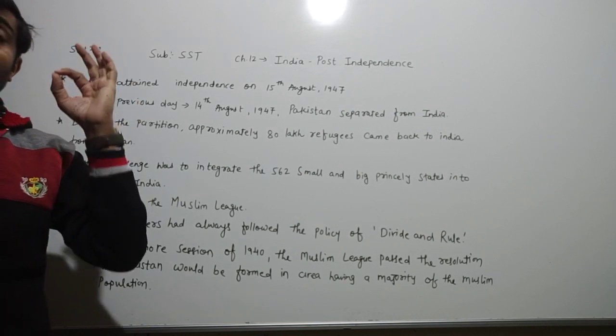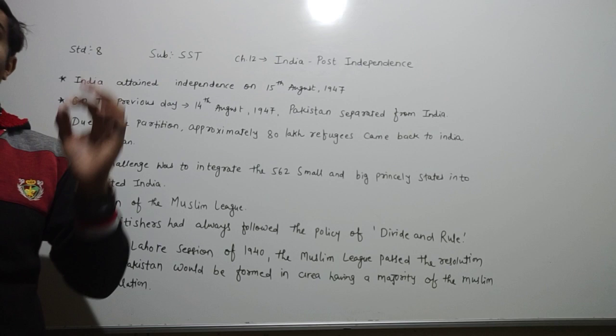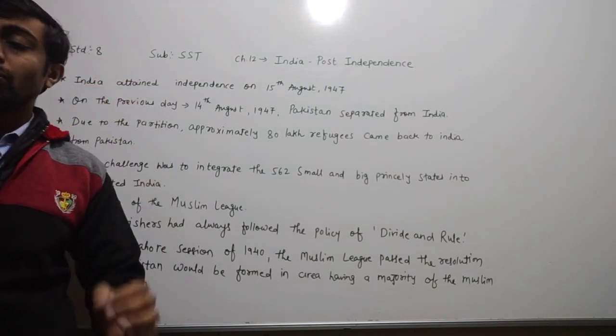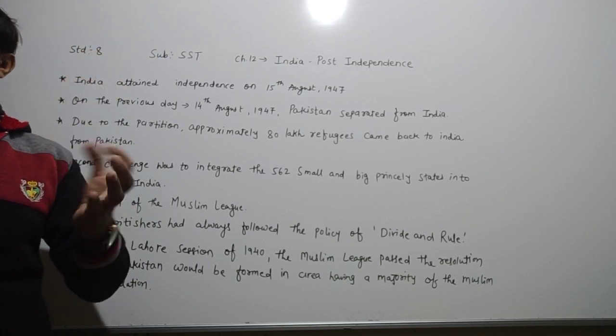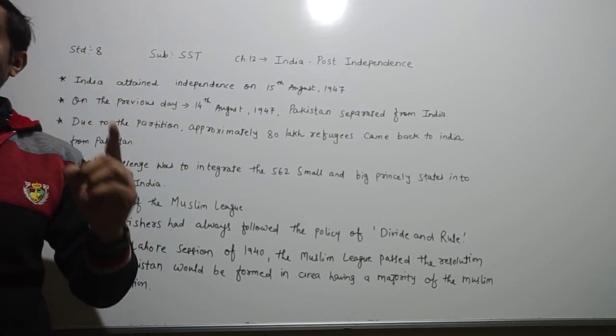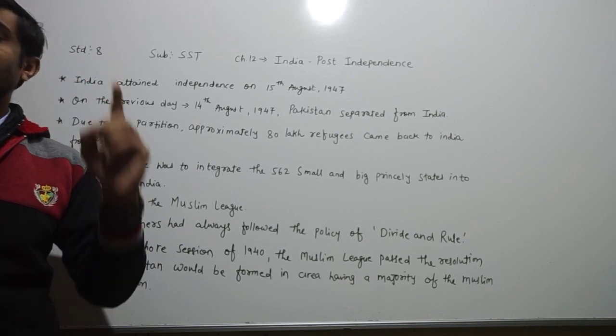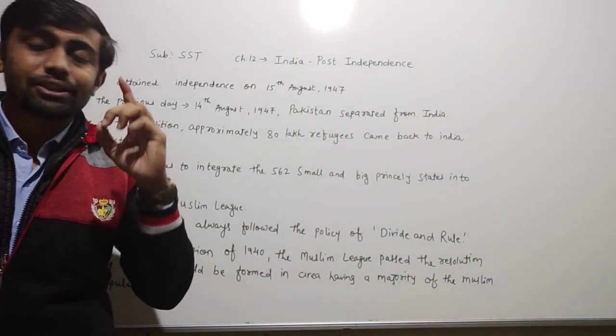Second, at the time of independence there were 562 big and small states in India, and India had to join them with Indian territory and create one nation with a limited number of states rather than so many states.